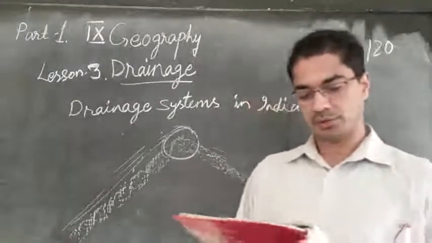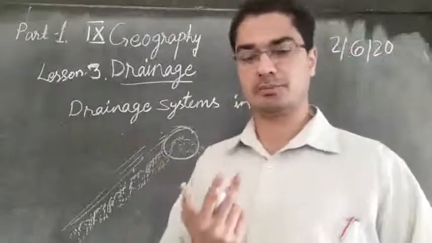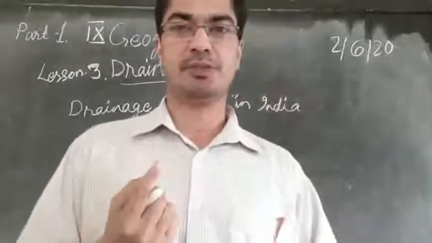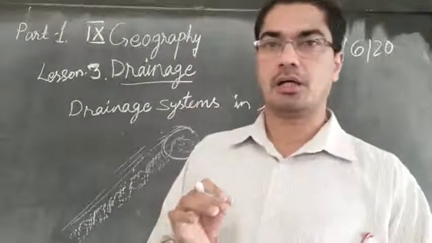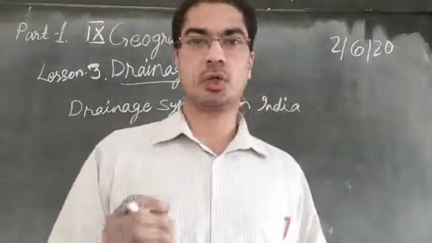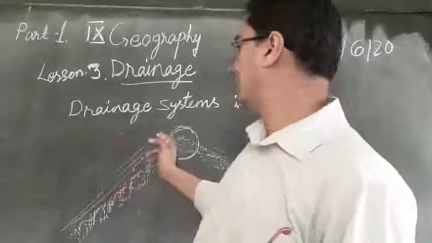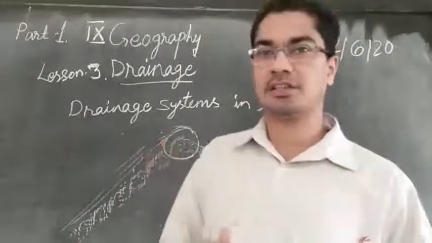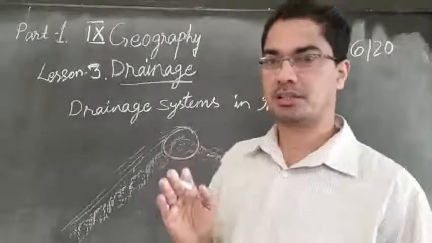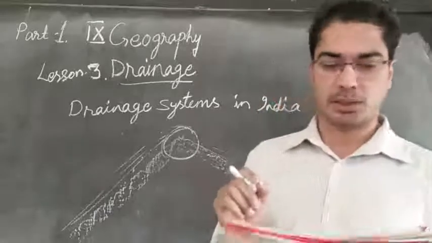Now let us see about drainage systems in India. So that is just introduction. We learned two terms. One is drainage basin, that is the river that is draining the entire area is called drainage basin, and the elevated area that is dividing the water or that is directing the water to flow in which direction, that is called water divide.